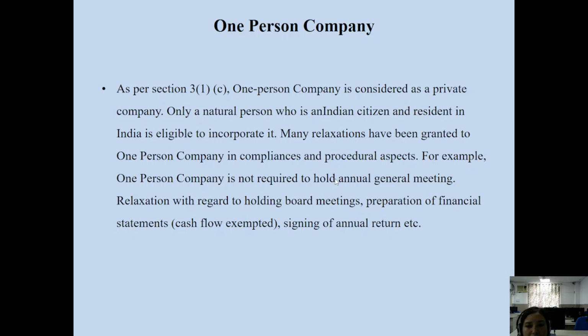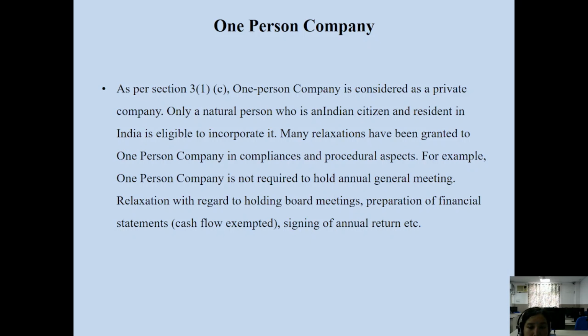Without information, if you are incorporating any other company or subsidiary companies, then you are committing an offence, and you are undergoing civil liability and criminal liability if you are not informing your